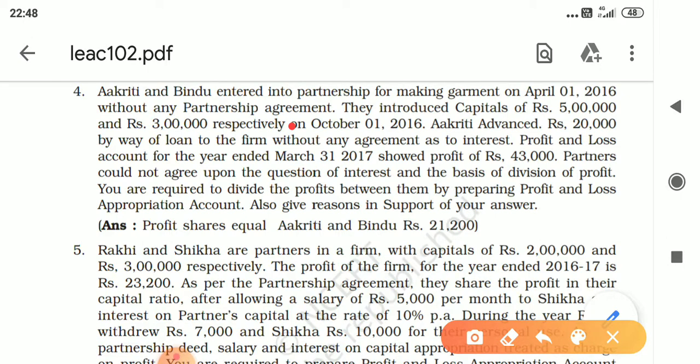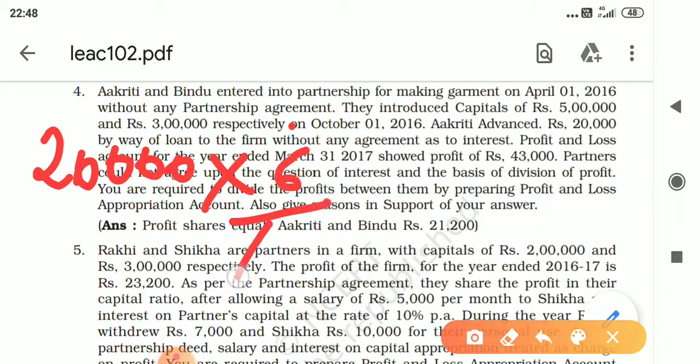So what is it? There will be no interest on capital. Interest on loan will be 6%. So on 20,000 you have to calculate 6% interest on loan from October to March. October, November, December, January, February, March, for 6 months. So 20,000 is the loan amount. When the partnership deed is silent, interest on loan is 6%.